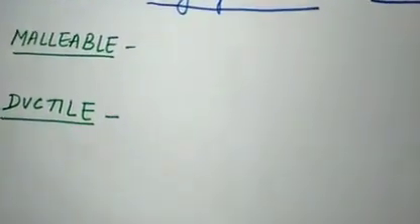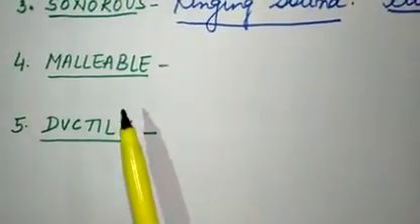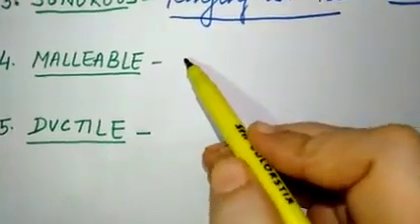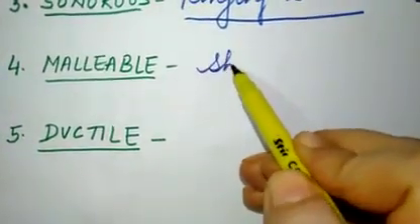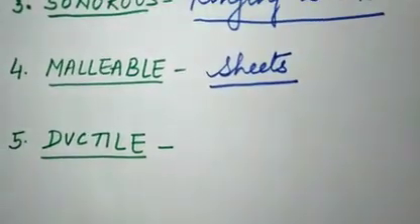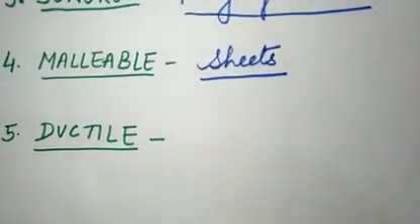Then we come to the next property, that is malleable. Malleable means metals can be beaten or drawn into sheets. A very common example is aluminium foil.